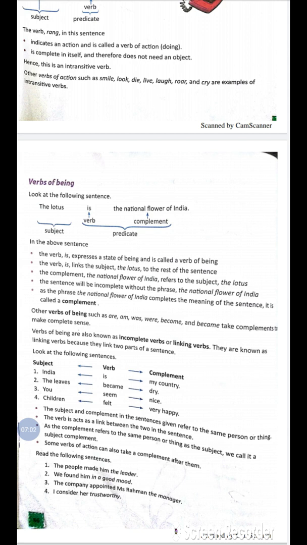For example, India is my country. India is the subject, is is the verb and my country is the complement. Children felt very happy. Children is the subject, felt is the verb and very happy is the complement. The subject and complement in the sentences given refer to the same person or thing.